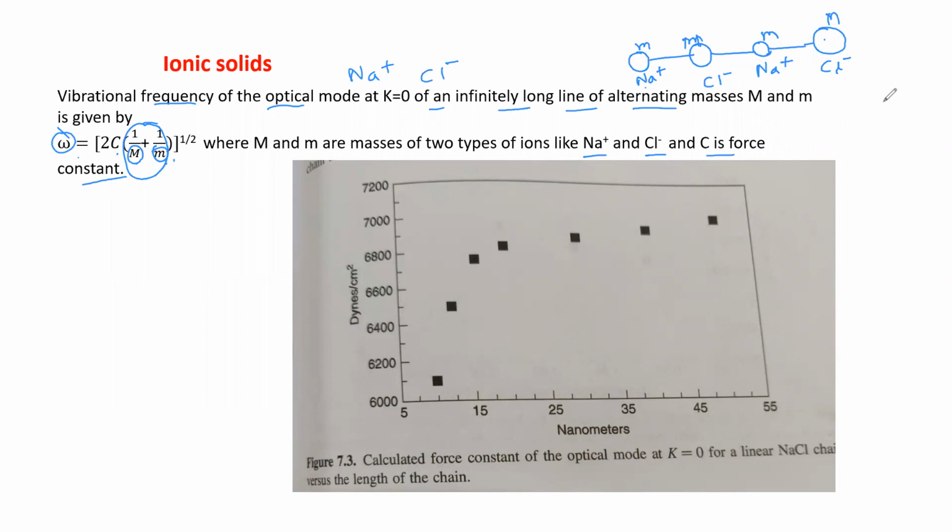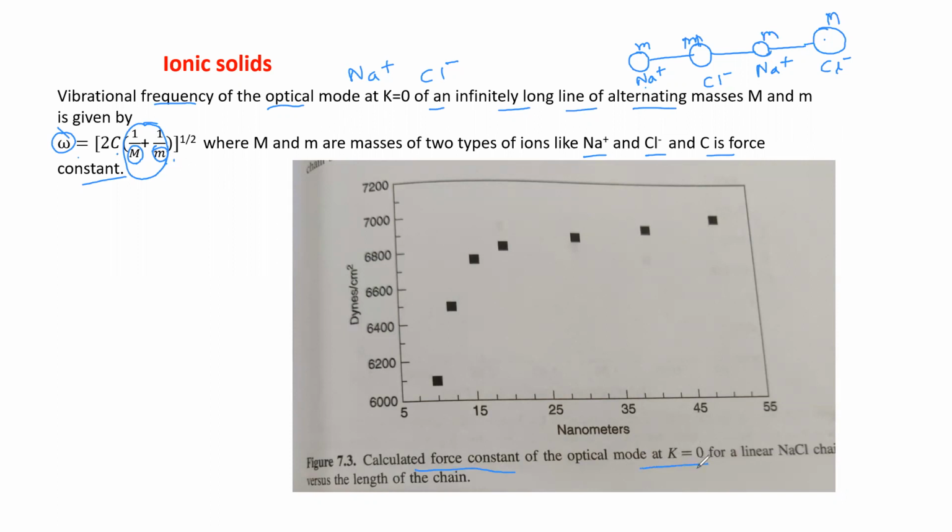CO2 will have different modes because there is bending mode also, right? So different atomic arrangement will give you different vibrational modes.